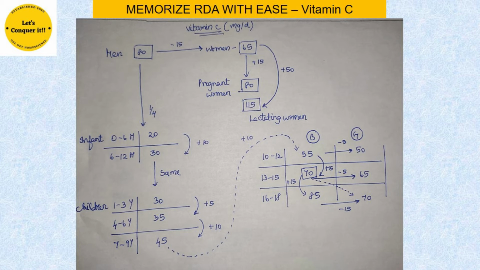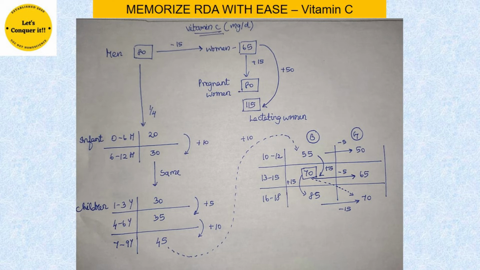Now remember one thing here. If you compare the vitamin C requirement for any age group, any physiological category, it is the highest for lactating women. I'll tell you why. Human breast milk is a very, very good source of vitamin C for the baby. That is the reason why the mother has to consume a lot of vitamin C in her diet so that the baby gets vitamin C through the breast milk to improve immunity in the baby's body. You can remember this also so that you can answer this question if it comes as a 1 mark question in your exam.